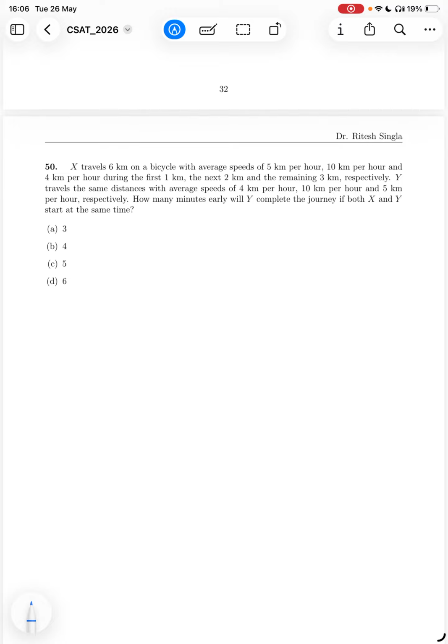For the first kilometer, he is going at 5 km per hour. So how much time does it take for 1 kilometer? 1 upon 5 hour. Plus for the next 2 kilometers, he is going at 10 km per hour. So for 1 kilometer, he is taking 1 by 10 hour, and for 2 kilometers, he will take 2 by 10 hour. Plus the remaining 3 kilometers, he is traveling at 4 km per hour, so 3 upon 4. Okay, so these are in hours.